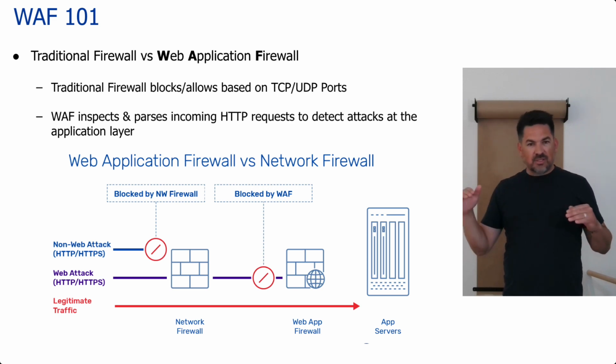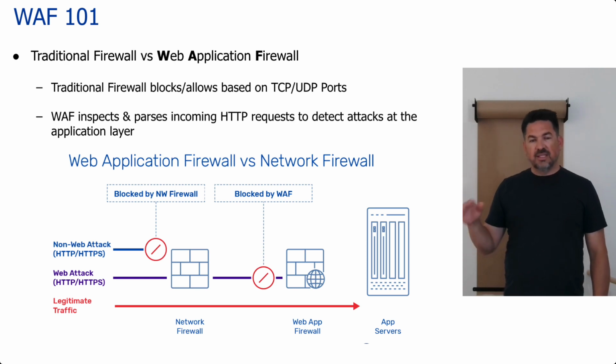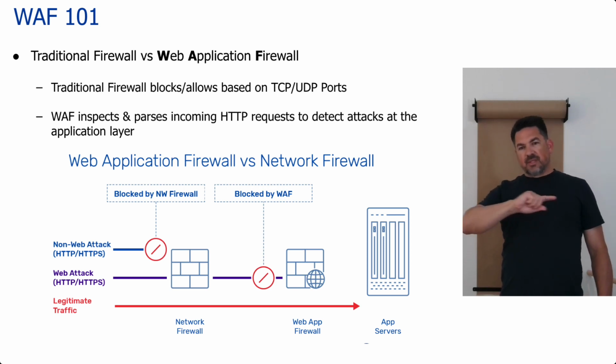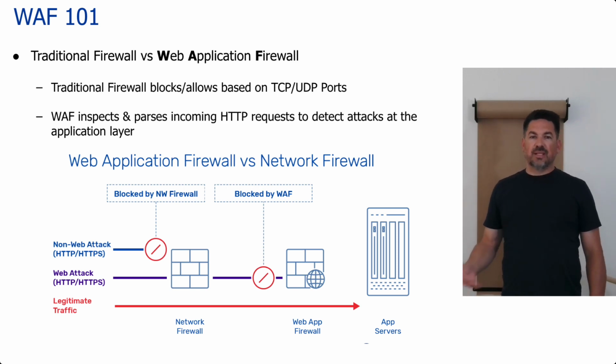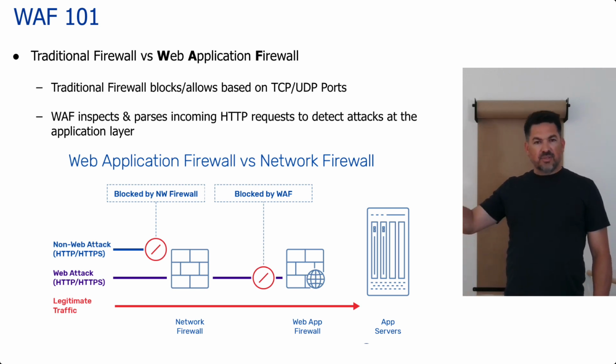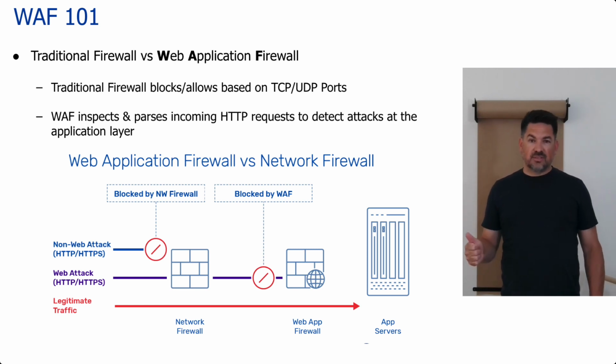It's at the network layer, the TCP, UDP port layer generally. It's looking at that traffic and saying, is this allowed to even make it in? I guess there's ICMP, but whatever. If there's a web server on the other end, usually ports 80 and 443 would be allowed, and it lets it through, and the traditional firewall's job is done.